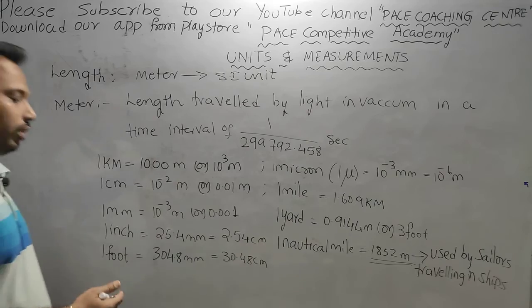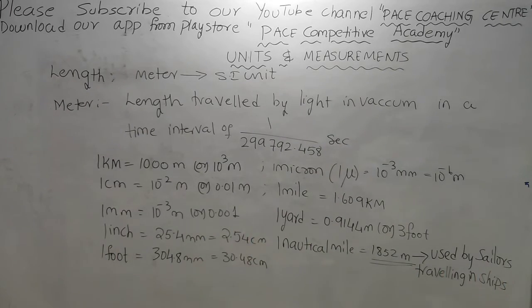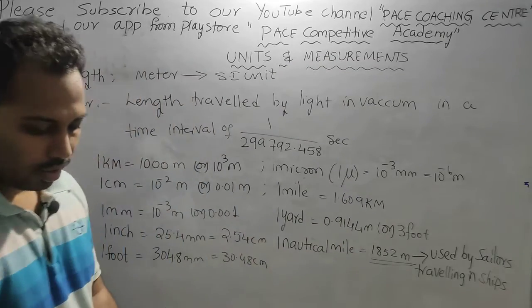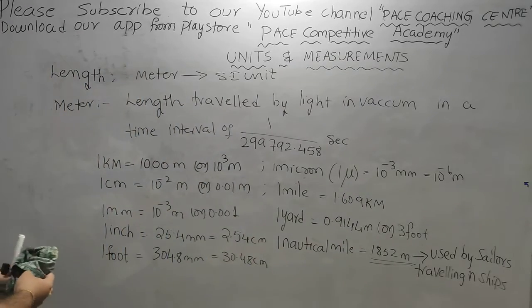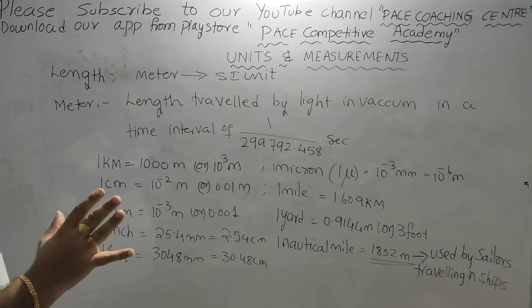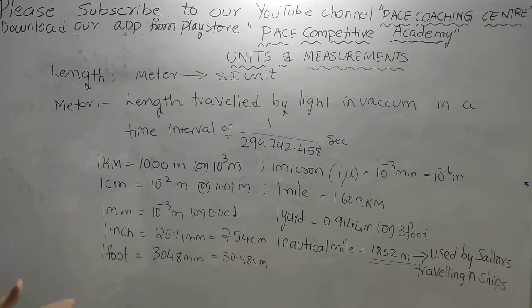And now after this we have named some of the lengths. For example, the distance between the earth and moon, the distance between the sun and earth. Likewise we have made some defined lengths. That means the distance between the moon and earth is a constant value, and the distance between the sun and earth is a constant value.